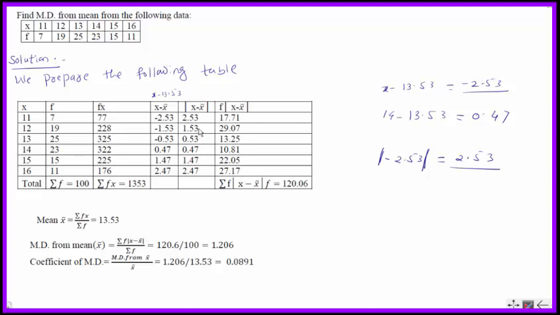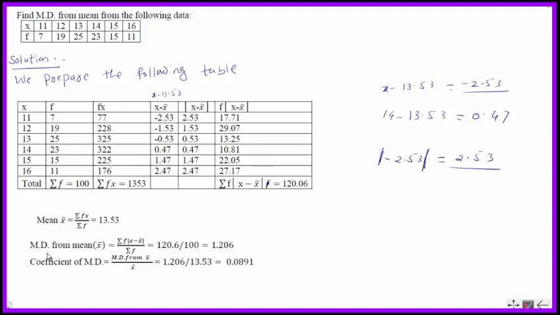Similarly, 1.53 into 19 is 29.07. Use a simple calculator to calculate this. When you add all these values, you will get summation f into modulus of x minus x bar equal to 120.06.